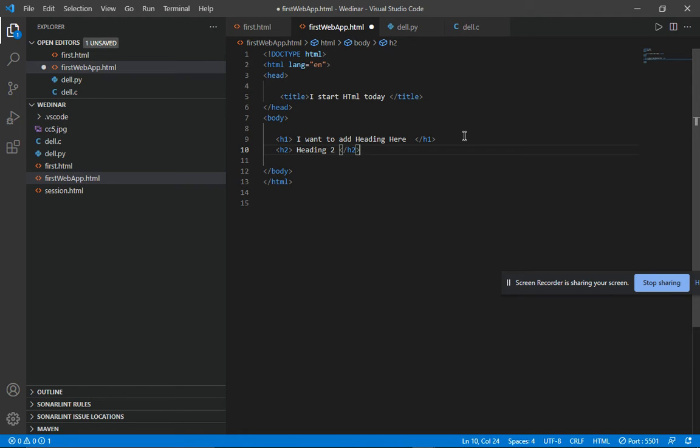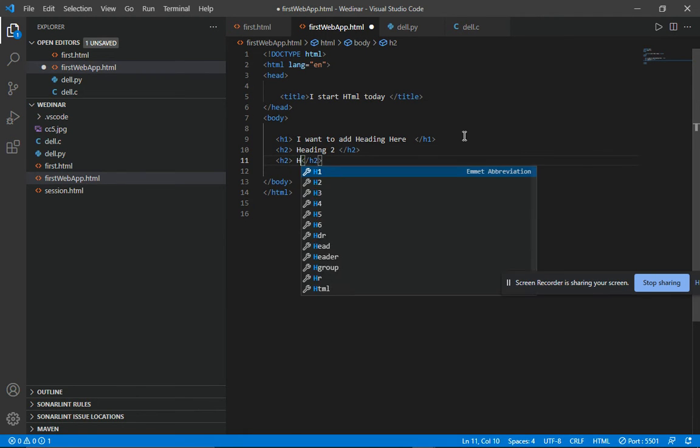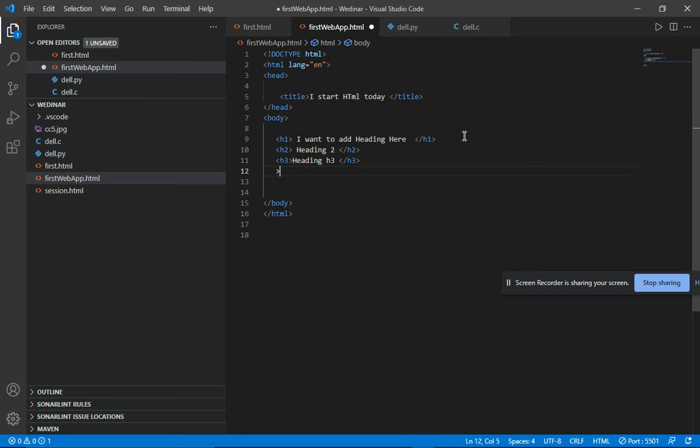Okay, and after heading 2 I add my heading 3. Oh, sorry, I had chosen heading 2, I just change it into heading 3. Okay, and here I just write H4, heading H4.